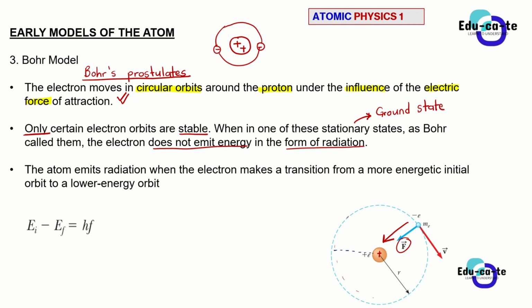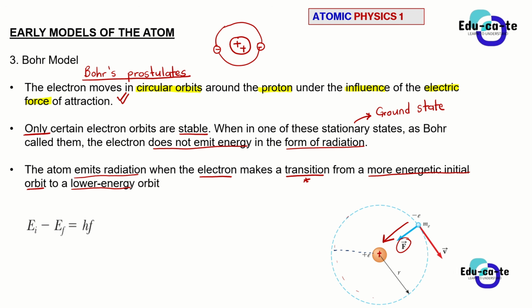Bohr explains that whenever an atom emits radiation, he now covers the radiation concept. He is the only scientist among the ones I've stated that explains why radiation happens. When the atom emits radiation, the electron makes a transition, which is when an electron transitions from a more energetic initial orbit to a lower energy orbit. This is only when radiation is emitted.